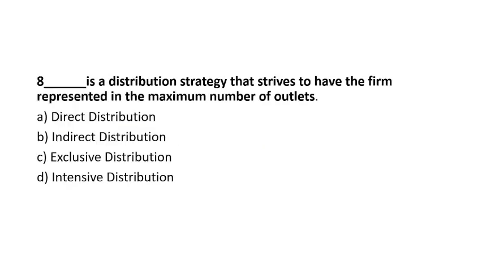Question number 8. Which is a distribution strategy that strives to have the firm represented in the maximum number of outlets? Direct distribution, indirect distribution, exclusive distribution, intensive distribution.